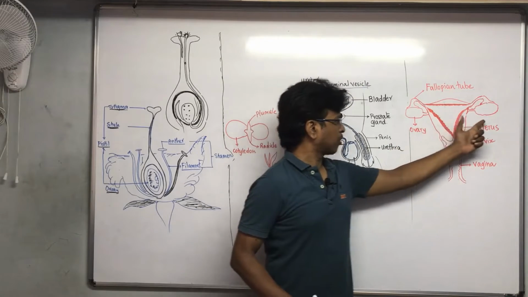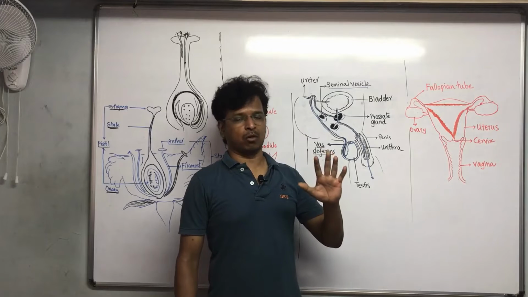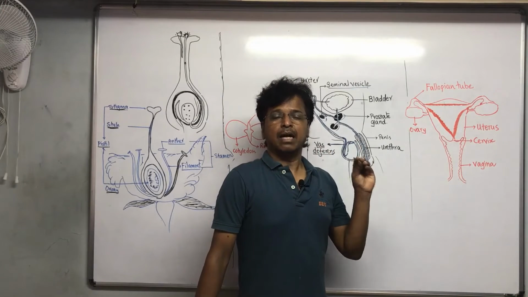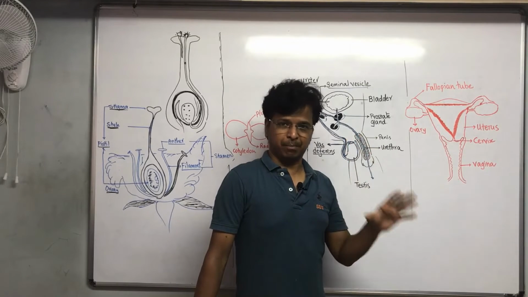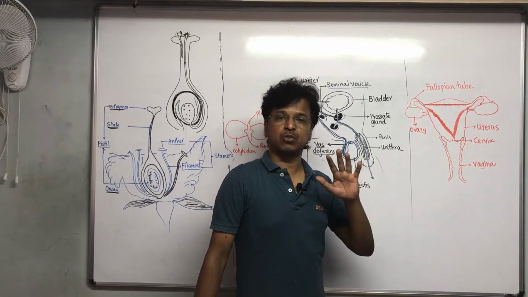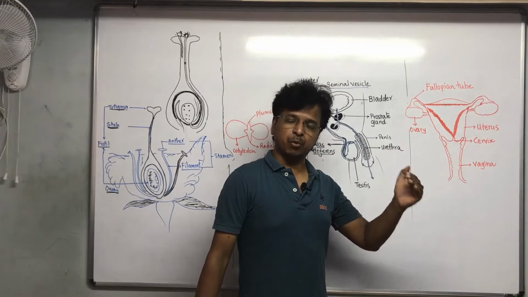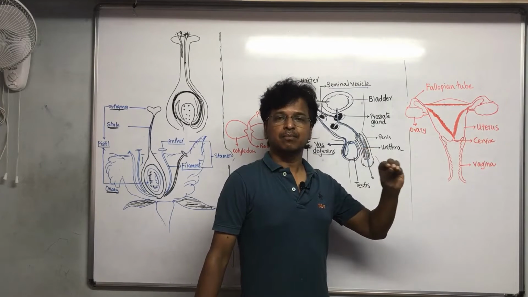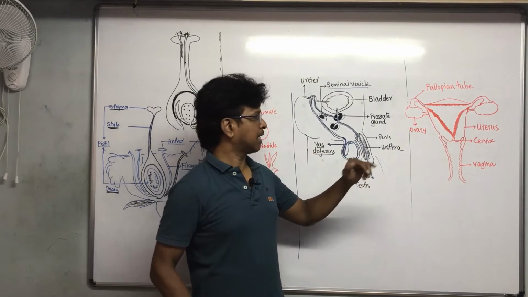These are the ovaries on both sides, a pair of ovaries which release the egg cells. Egg cells are already present in the female baby when it is born, as I told you. It is only when it reaches the age of puberty that they become active and are released. One egg is released each month.